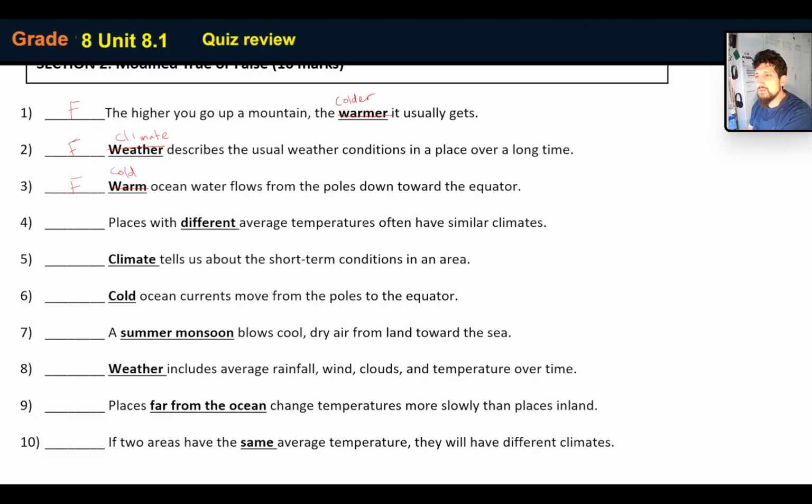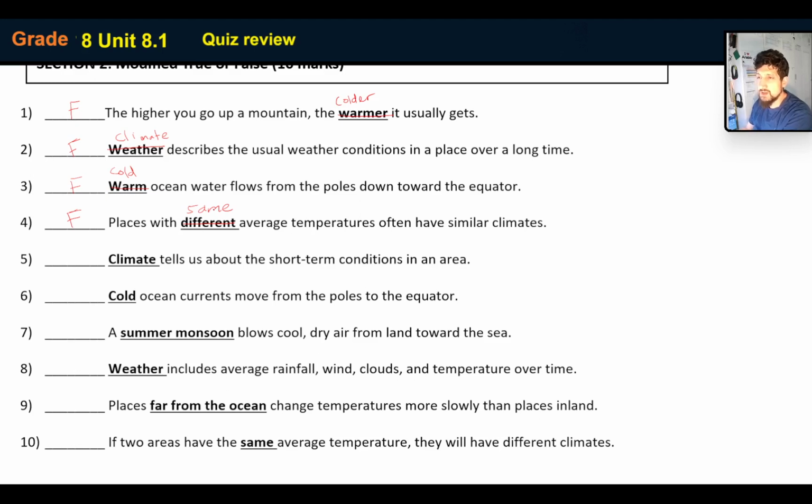Places with different average temperatures often have similar climates. Well, that's also false, because if places have different average temperatures, they usually have different climates. But if they have the same average temperature, then they usually have similar climates.